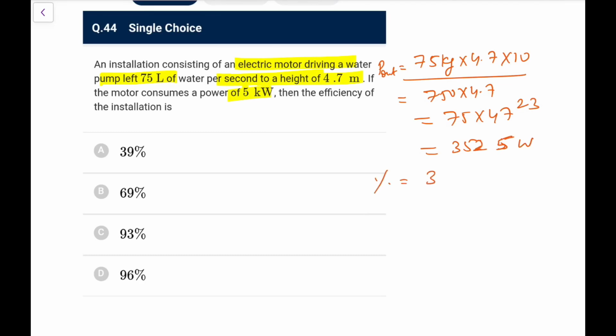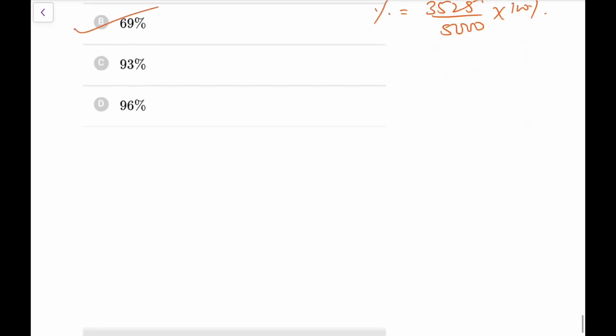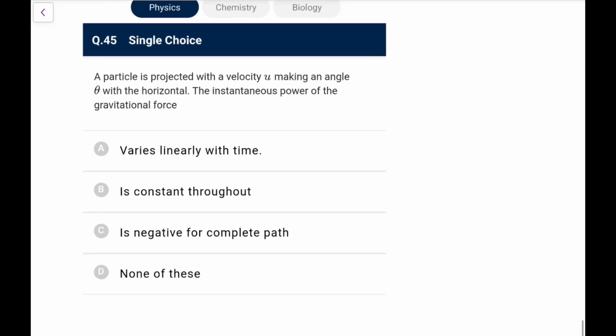So percentage efficiency would be 3525 upon 5000 into 100%. You can clearly say it would be in the 70s, closer to 70, so it would be 69. I have taken g as 10, but with 9.8 it would result in exactly that. From the options I can make out it would be closer to 69, and the most appropriate one is this.